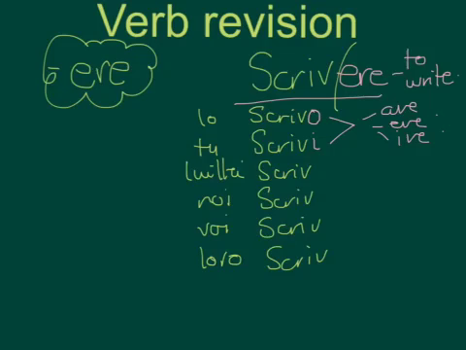The same. Doesn't change. Here is where the difference lies between ARE and ERE. It's this one. So this goes to E, whereas in ARE it is what? A. All right? Then you've got noi, iamo. Once again, this never changes. It's the same for ARE, ERE and IRE. Then you've got voi, scrivete.